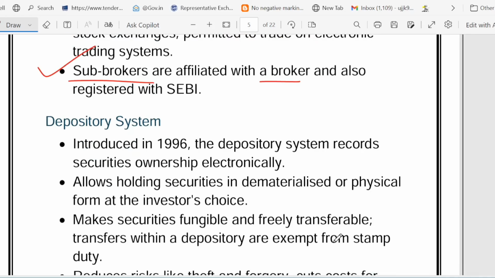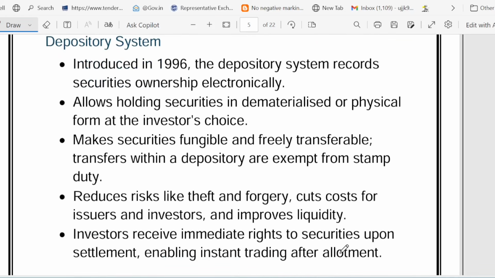Then let's look at the depository system. So no more paper shares. Before 1996, what used to happen? Physical share certificates used to be given. Before 1996, physical share certificates. It was easy to lose.